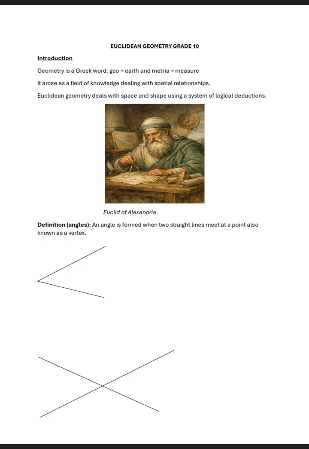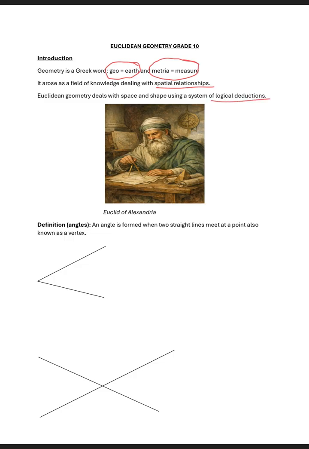It's very important. So the person that you're looking at there is Euclid, right? The picture that you see there is a picture of Euclid. And geometry is a Greek word. Geo means earth and metria means measure, and it arose as a field of knowledge dealing with spatial relationships. Euclidean geometry deals with space and shape using a system of logical deductions.